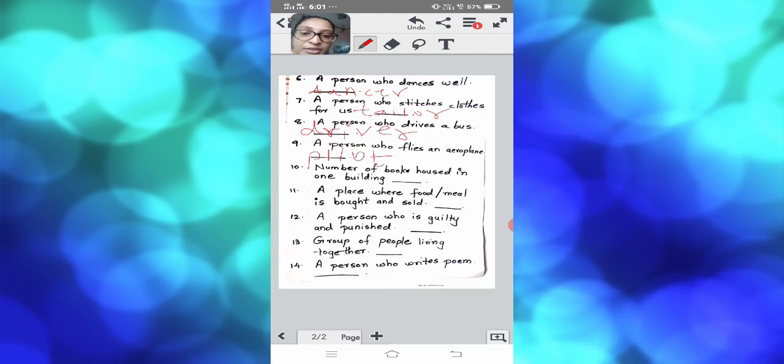Next, the tenth one: the number of books housed in one building. So what is the number of books that are housed in one building called? There is a tenth one, number of books housed in one building.